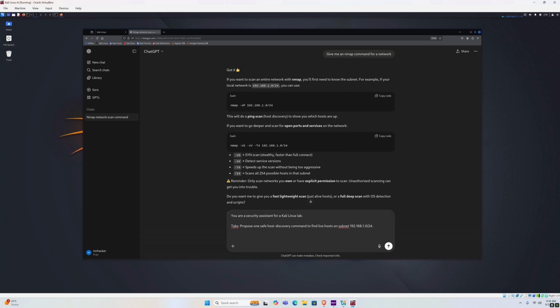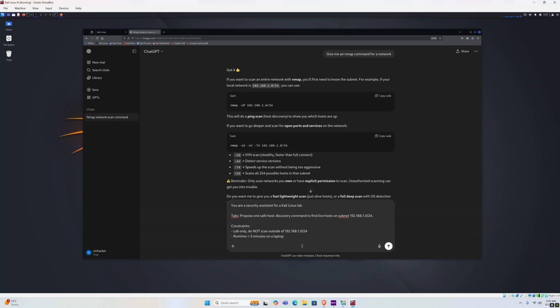Now, what are the constraints? What do I mean by constraints? Well, ideally, we also want to tell it what it shouldn't do. For example, we want it to test lab only. Do not scan outside of this subnet. We also ideally want runtime to be, let's say, less than 3 minutes on a laptop. We don't want ChatGPT to give us a command which will take hours to finish or 30 minutes to finish. We want something that will finish fast.